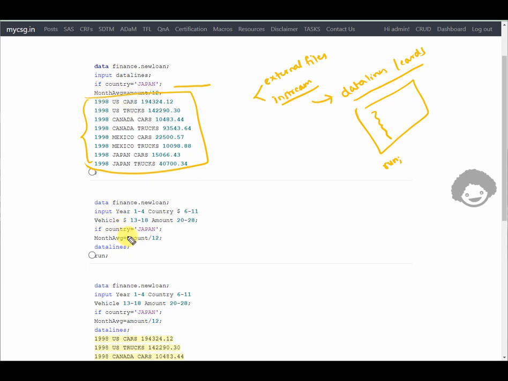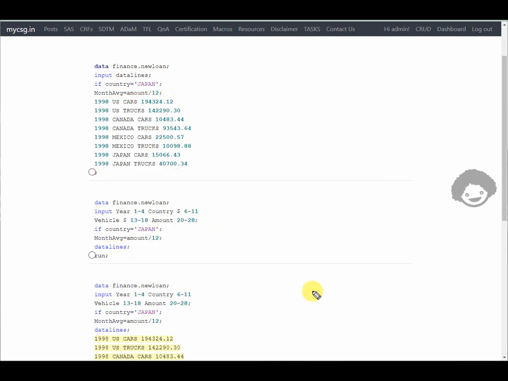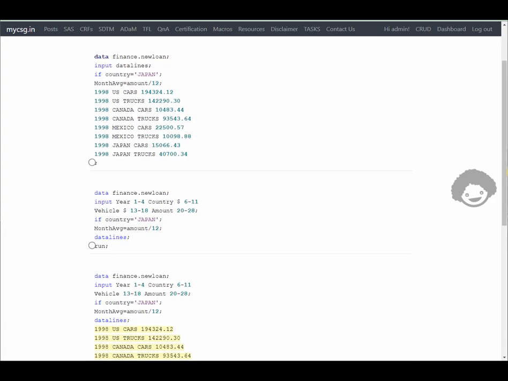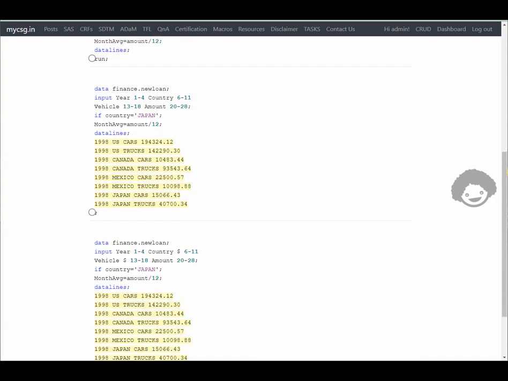In the second option we have an input statement and then a datalines statement, but we do not have any data provided here. So this could be wrong for that reason. Let's move on to the next option and then see. In the third option we have our datalines statement and also the data.